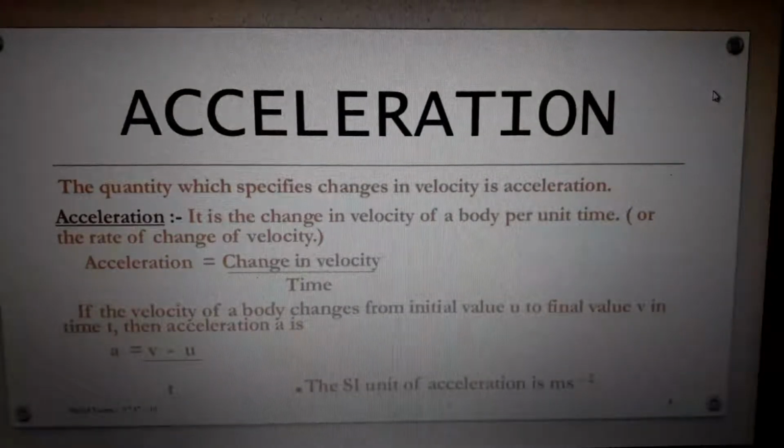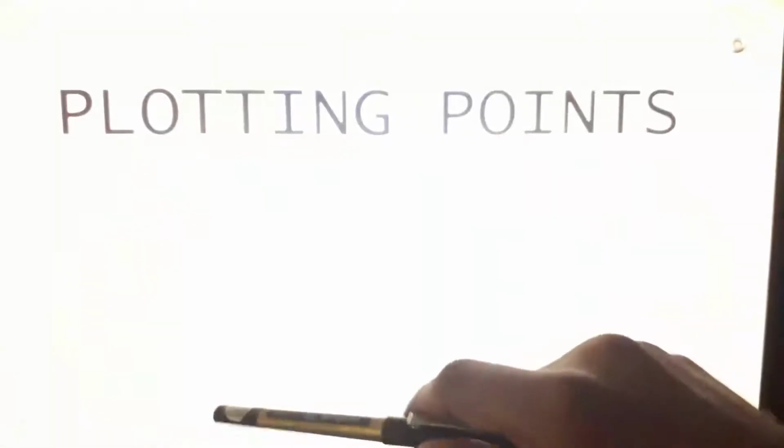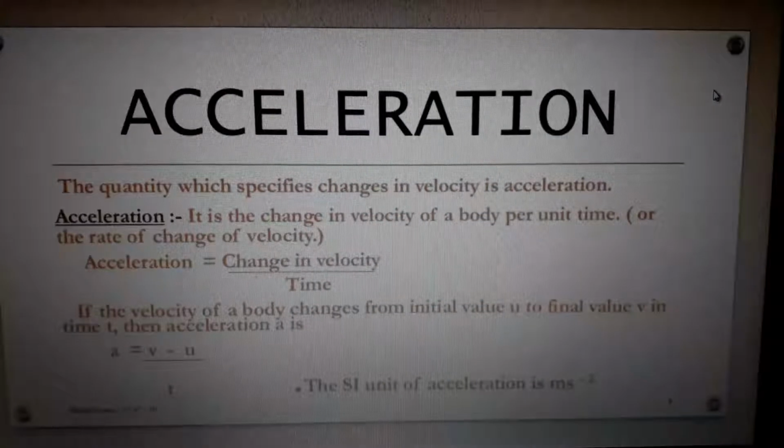So what is the unit of that? First, v minus u by t means v by t minus u by t. There are two times involved, v by t minus u by t. So there is t twice, which means meter per second square.